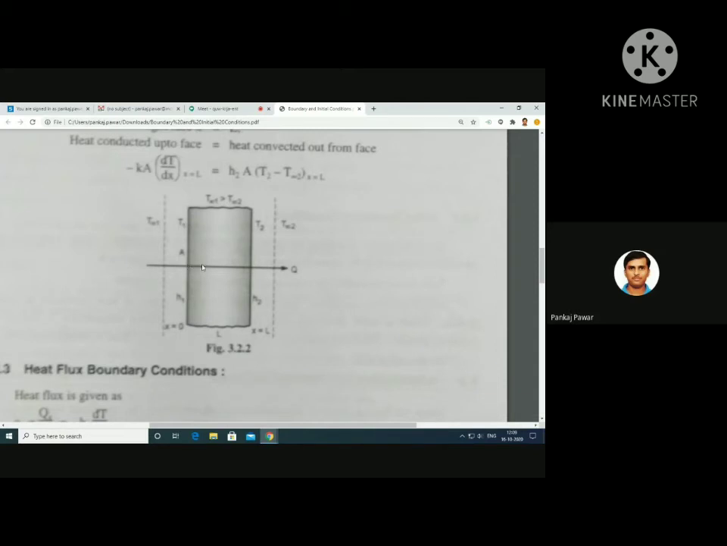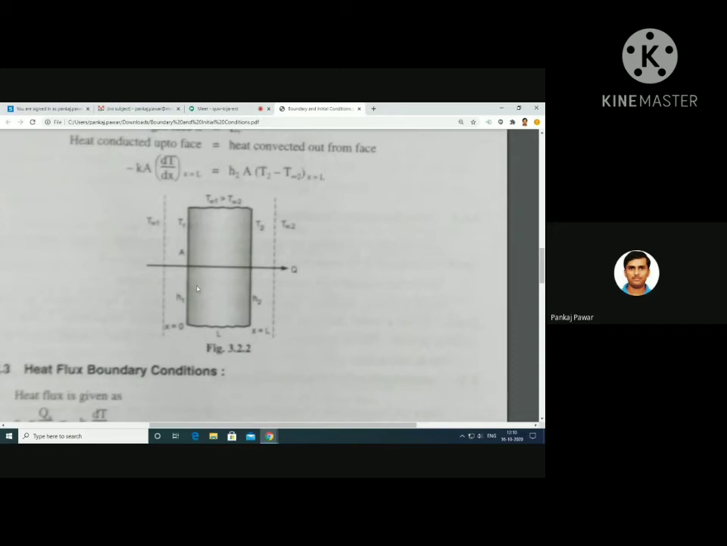Through the plane wall heat will be conducted up to the right face, and from the right face that heat will be convected to the surrounding whose temperature is T infinity 2. So initially on the left face there is convection from fluid to surface, then through the material of the plane wall heat is transferred by conduction to the right face, and again it is convected to the surrounding. Do you got this? How the heat is flowing here?